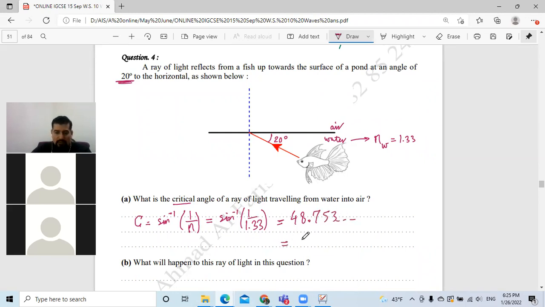48.753. So you are going to write 49 degrees. Okay, so this is the critical angle for water as the light travels from where? From water to air. This is the critical angle, 49 degrees or 48.8. Okay, right. Now my question: how much is the incident angle in this situation for this ray?